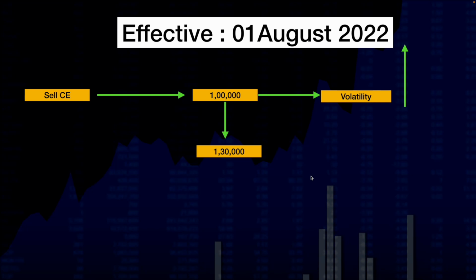My advice to traders is, if you're carry forwarding the position for the next day, always make sure that you have additional margin left in your demat account. So in case the margin increases due to volatility, you will be on the safe side. So traders, this was the new update from SEBI, which is going to be effective from 1st August 2022.